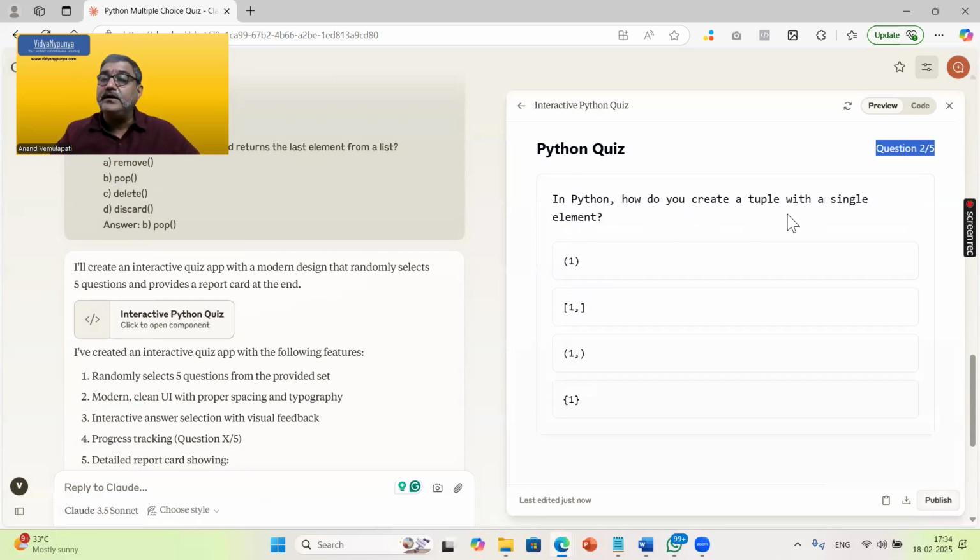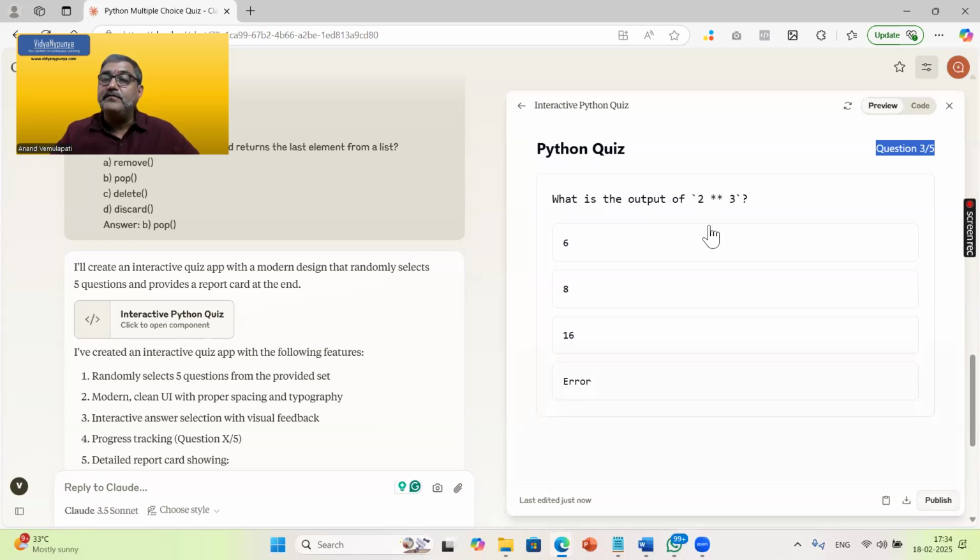In Python, how do you create a tuple with a single element? I want to create a tuple with one element. Tuple is these brackets, I believe. Again, you don't have to worry. I'm just selecting some choices randomly. Okay, I will select this.